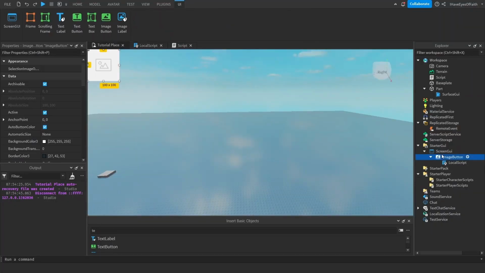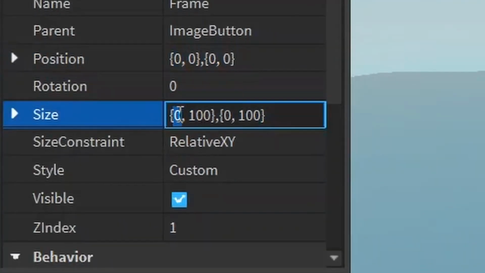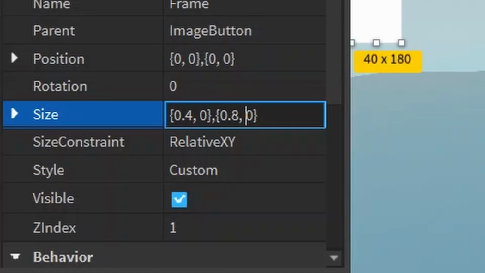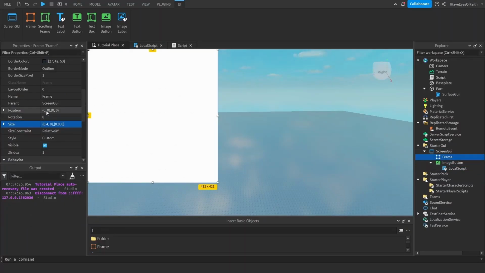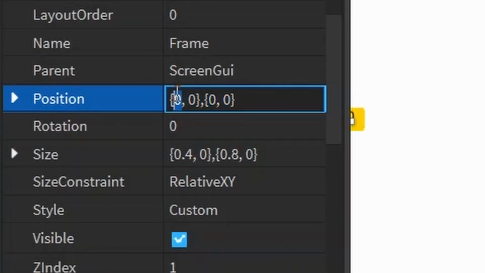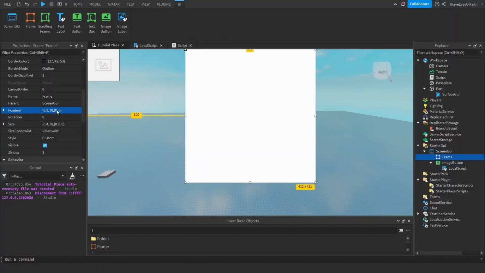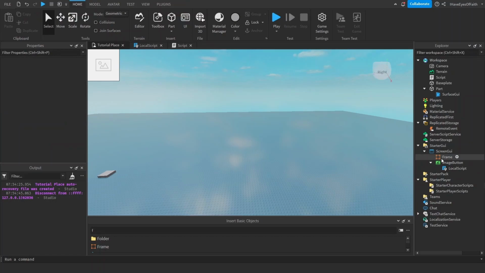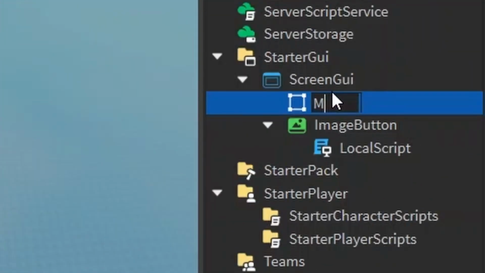We are going to need the little menu, but it's not going to be a real menu. I'm just going to do a frame. I'm going to size it to be, I don't know, 40% of the screen, 0 pixels, and I guess like 80% of the screen, no pixels. And I want it in here. I'll scooch it over to the side by 0.3, and I want it to start at the bottom, so I'll start it at 1. So it's all the way at the bottom down here, and we won't be able to see it right now. And we'll name this menu.